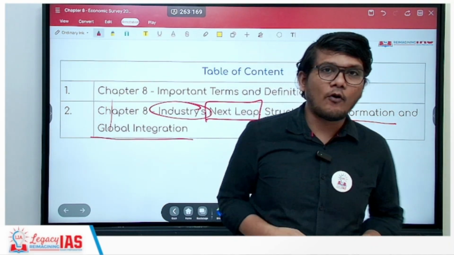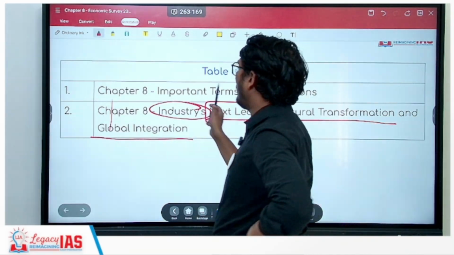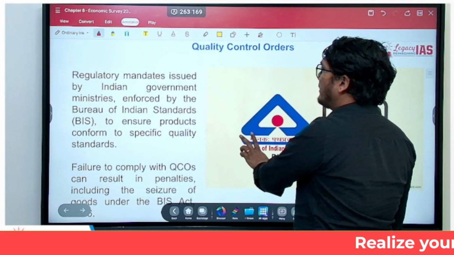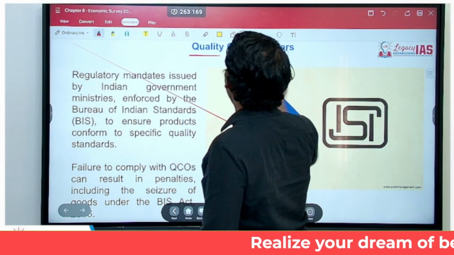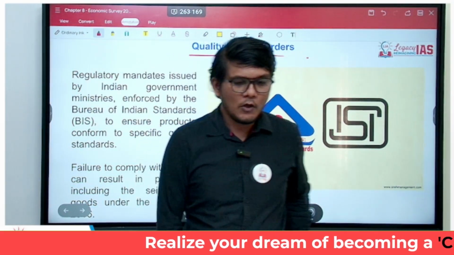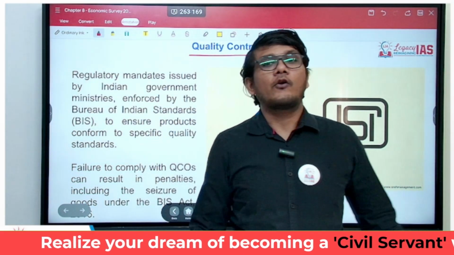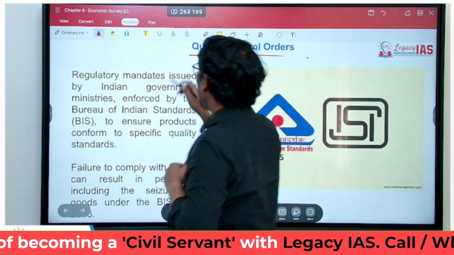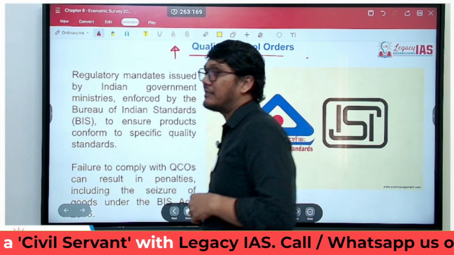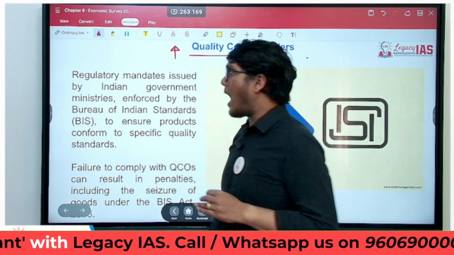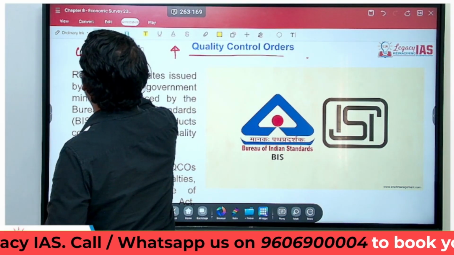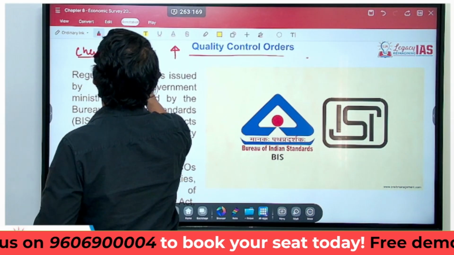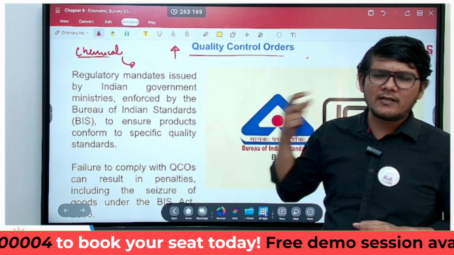Now, before we move on to the detailed analysis of this chapter, we will look at a very important term that has been mentioned in the economic survey, that is the quality control orders. So what are these quality control orders? See, what has happened now is the quality control orders have increased considerably. However, there are certain chemicals, etc., for whom the quality control orders have been taken back. But these are very few in number.